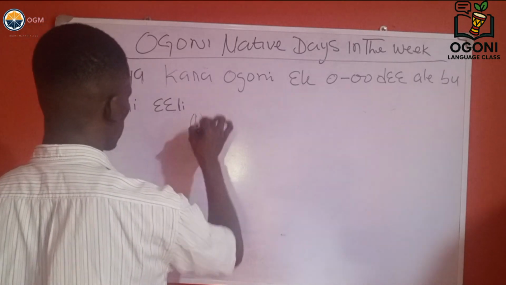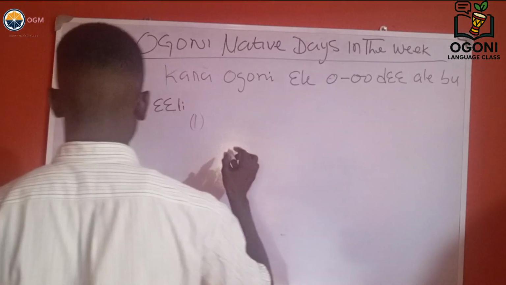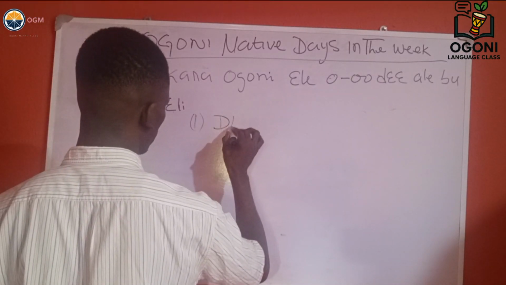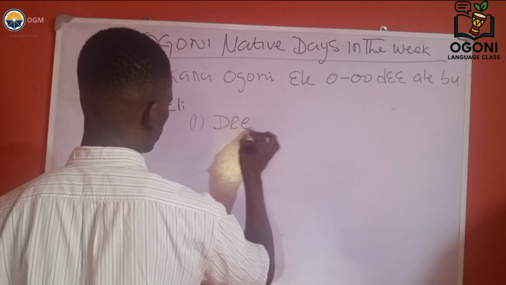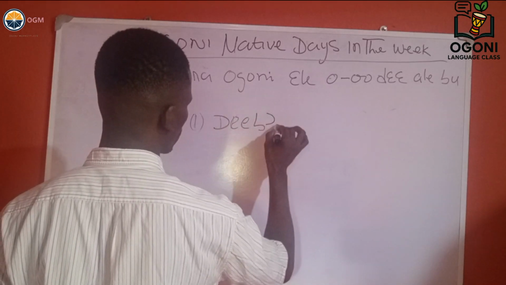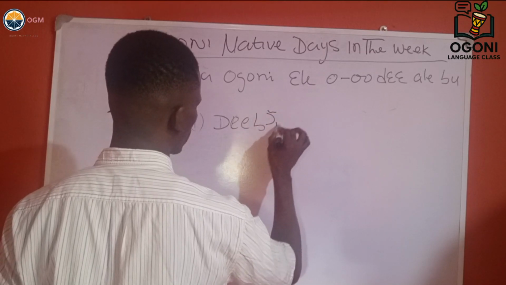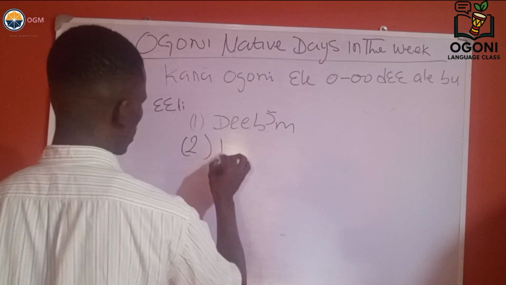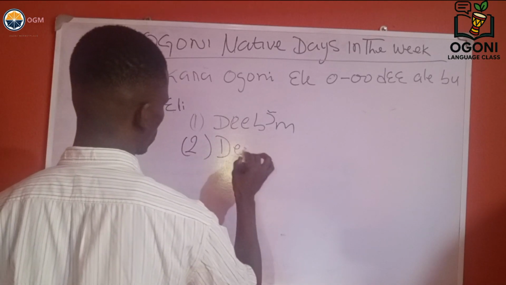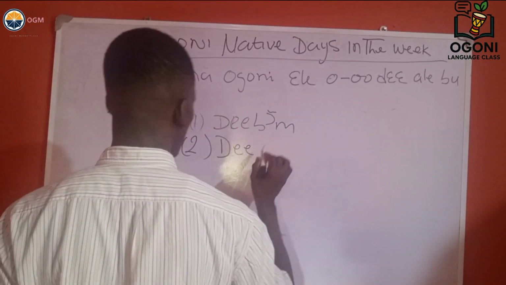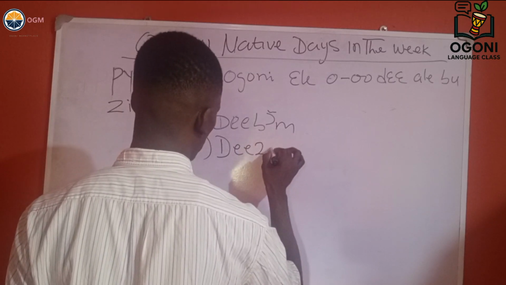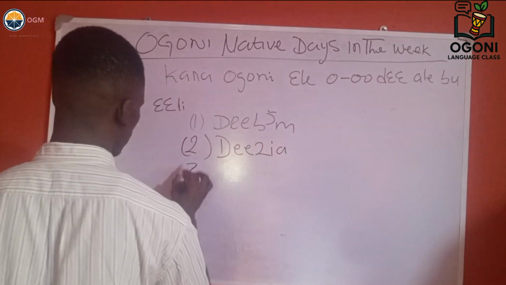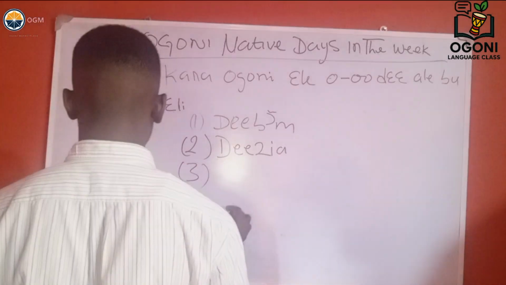1. We have Day Bomb, which is written like this. 2. We have Dezia, which is written like this. 3. We have Day Son, D-E-E, Day Son. 4.